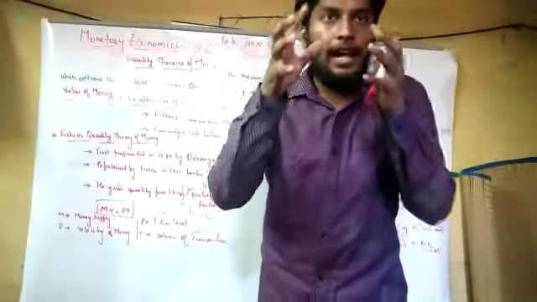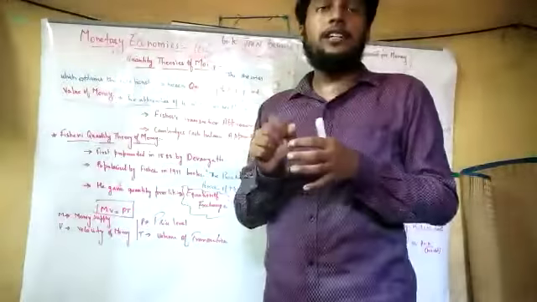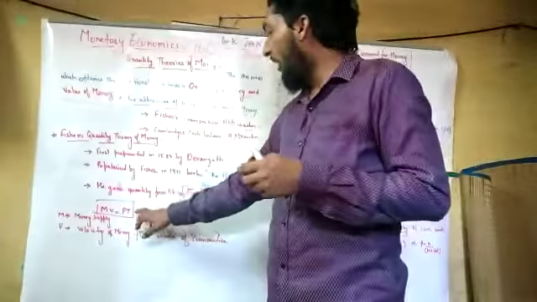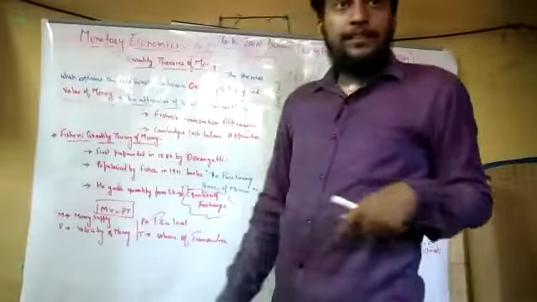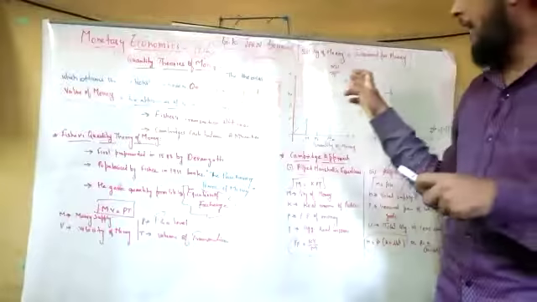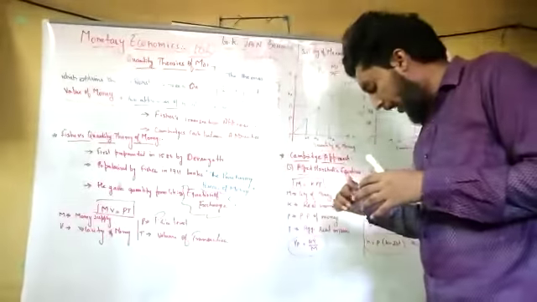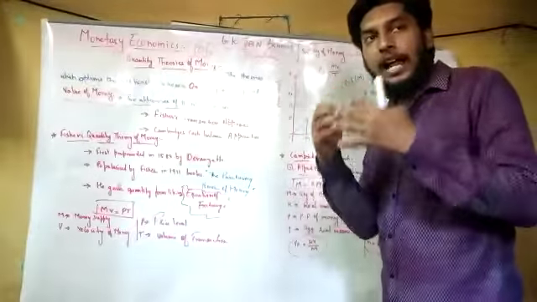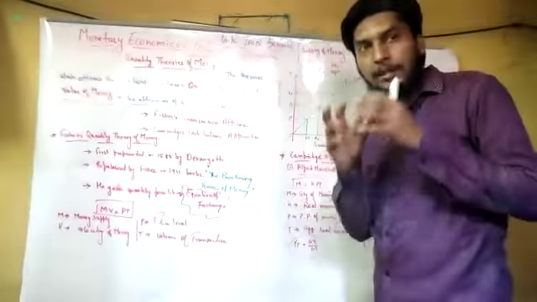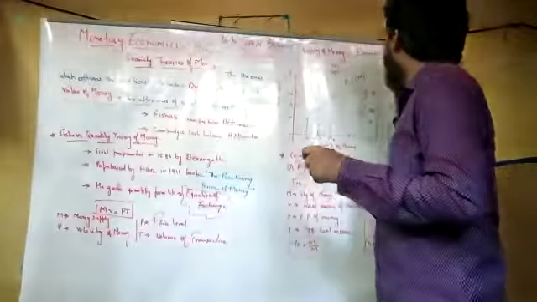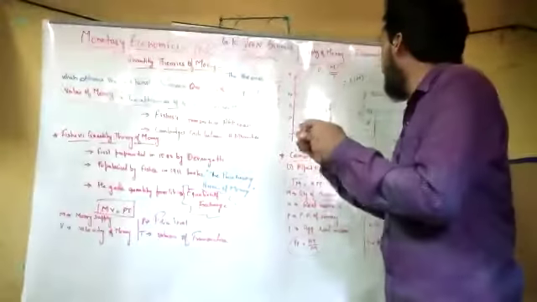Fisher has given this: MV is equal to PT. Later on he gave an extra advantage for this measurement. He says that supply of money is equal to demand for money, and P is equal to MD divided by T.